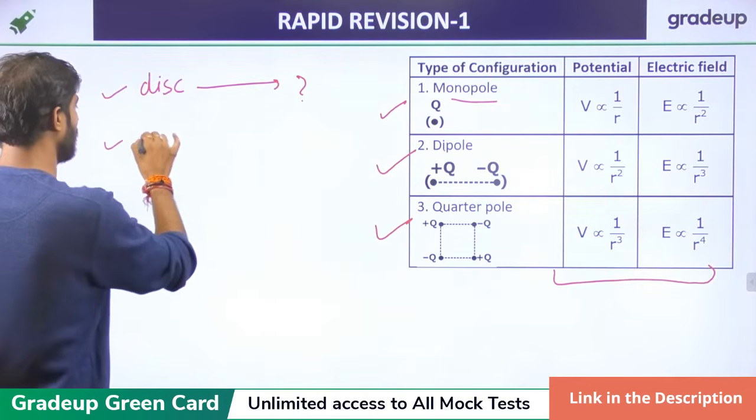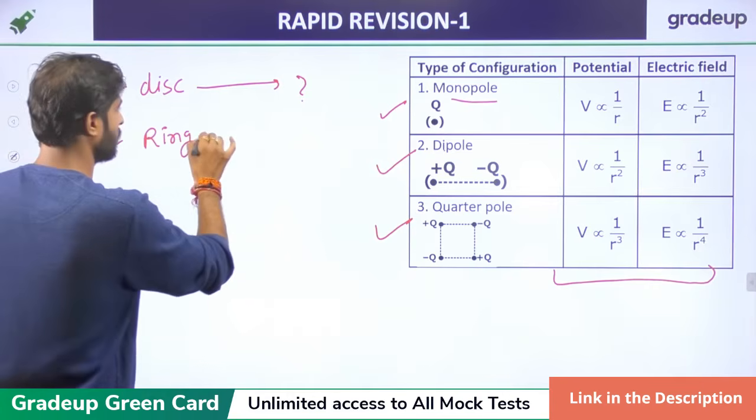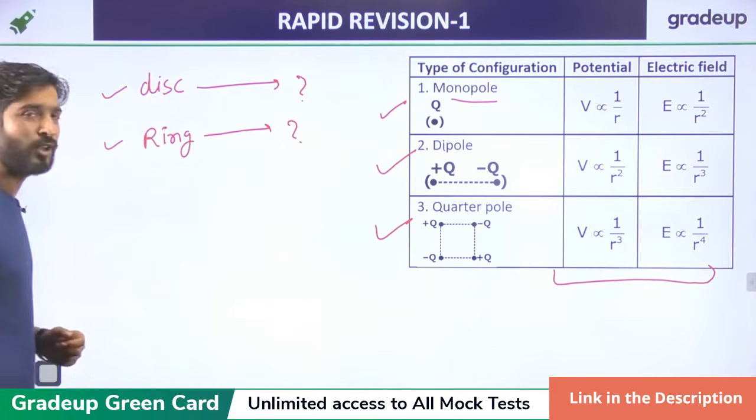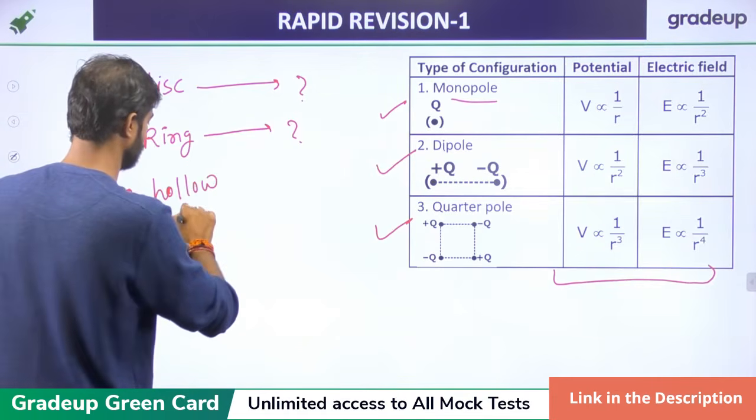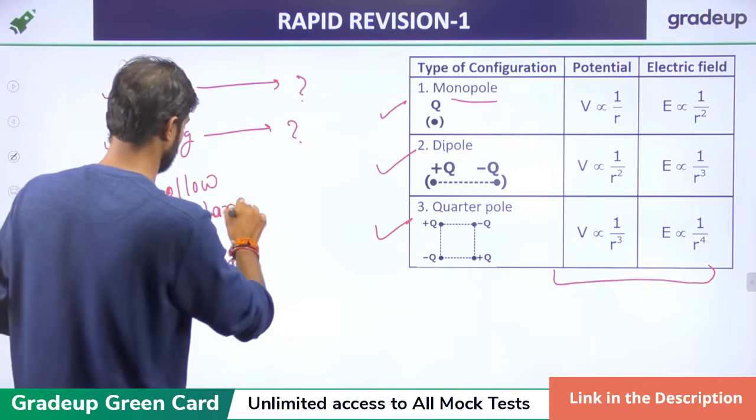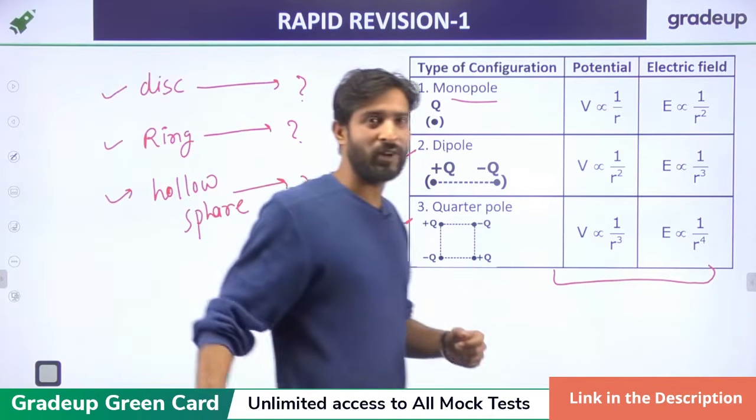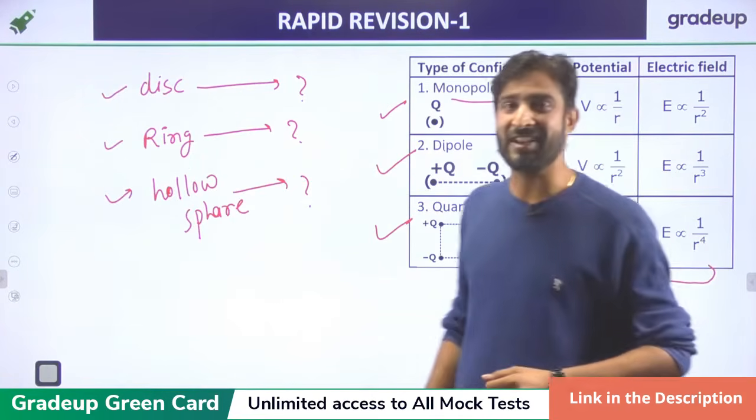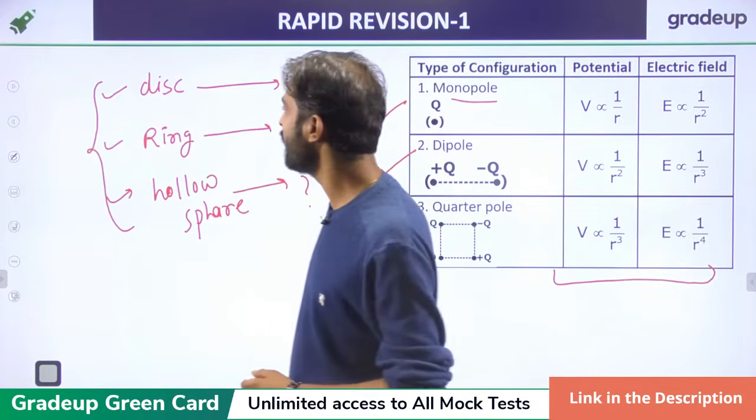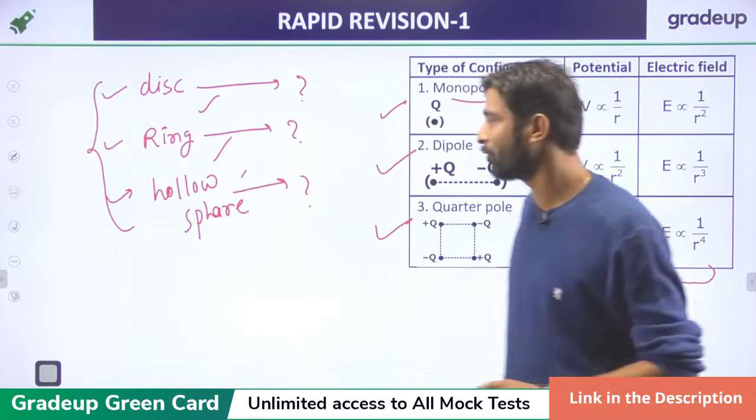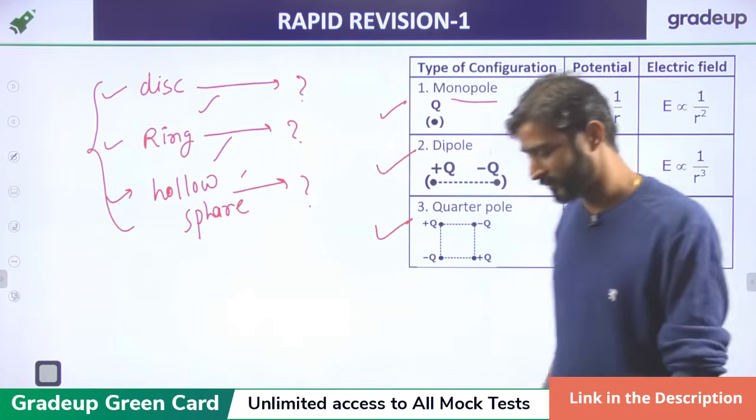One is the ring. Questions are sometimes asked on the ring also. And the third one, hollow sphere, just like a ball. So the electric field, electric potential, and the electric flux density, that is D, all three things you should remember how to calculate for disk, ring and hollow sphere. Right?